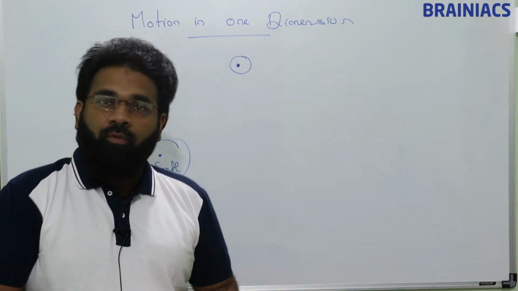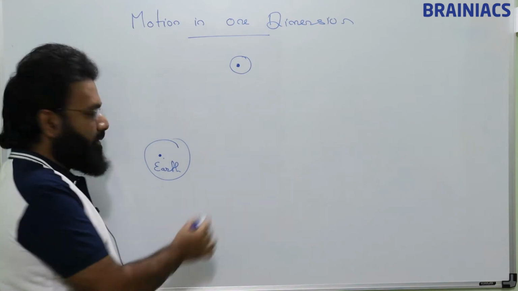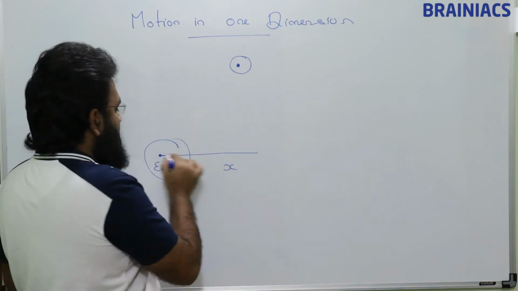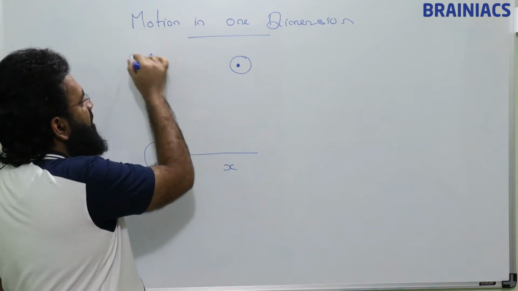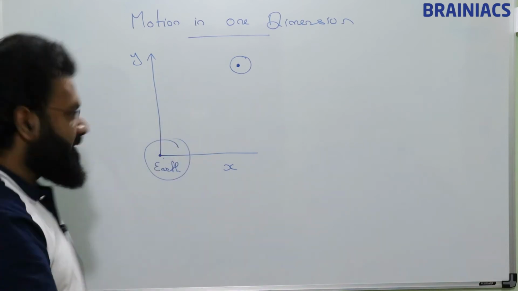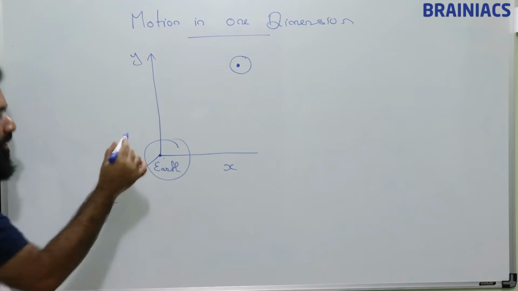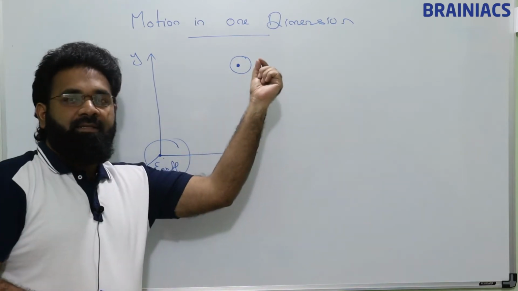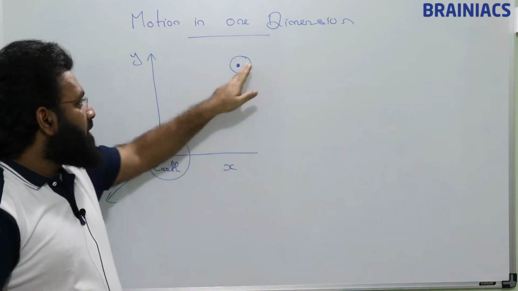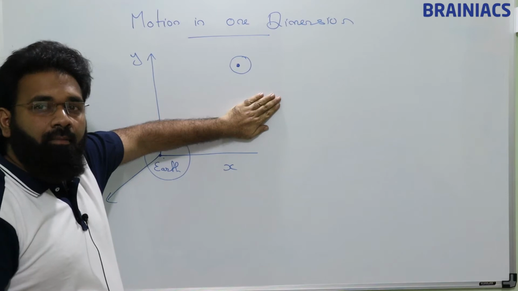So there, we can say from this point, if we consider this as x-axis, this as y-axis, this as z-axis, since I cannot draw this on the board, I will be drawing like this. So if the satellite is somewhere here, this is the plane of the board. If the satellite is here, the satellite is in the plane of the board.